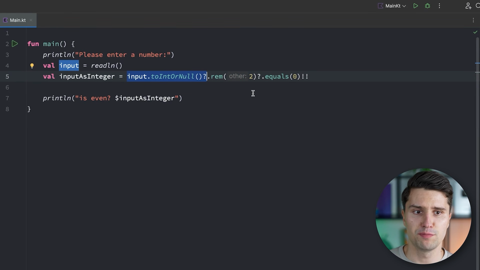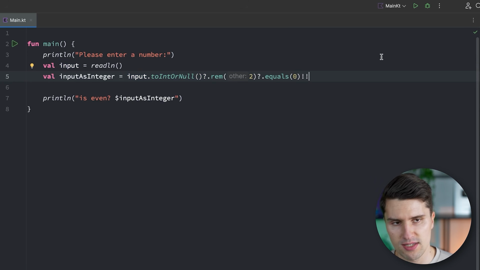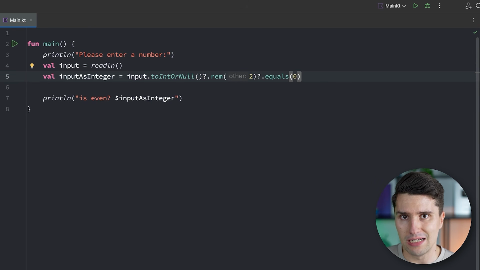And this type of behavior, that we have these null safety operators, is not fully unique to Kotlin, but it is definitely special about Kotlin, something that not many programming languages have. Because what null safety means is that Kotlin supports these null values on the one hand. So we can have integers and strings that are null, that have non-existent values.